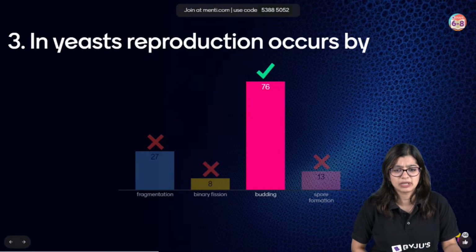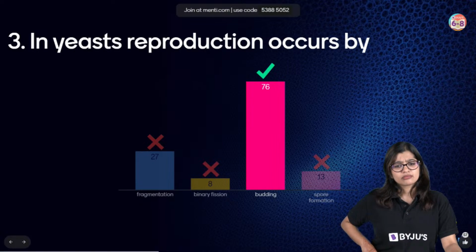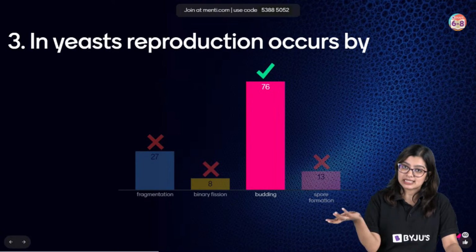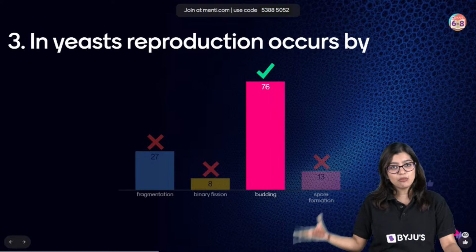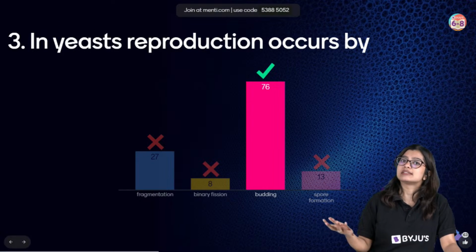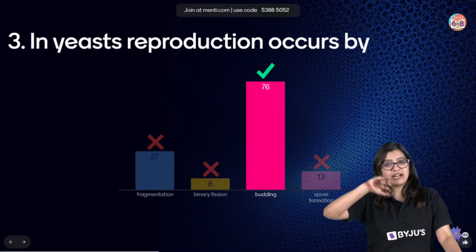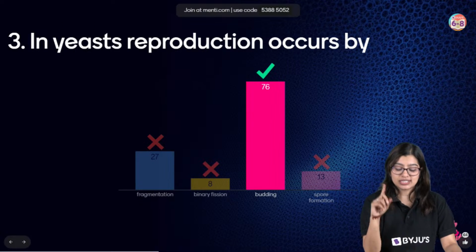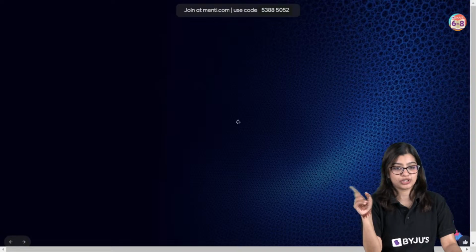Ma'am, are there different species of yeast for different uses of yeast? Yes, of course. There are different types of yeast species that are available, right? Mainly the most popular species of yeast is Saccharomyces cerevisiae, but we have various other species that have their purposes also, right? So this is why the correct answer here is option C.